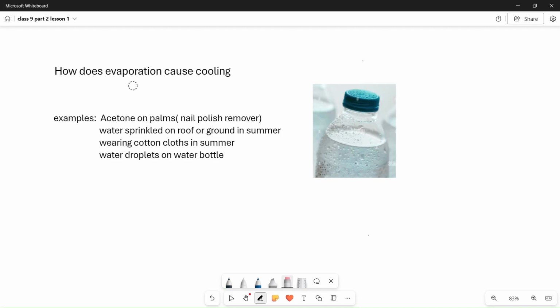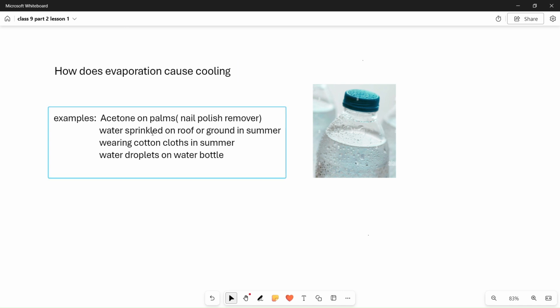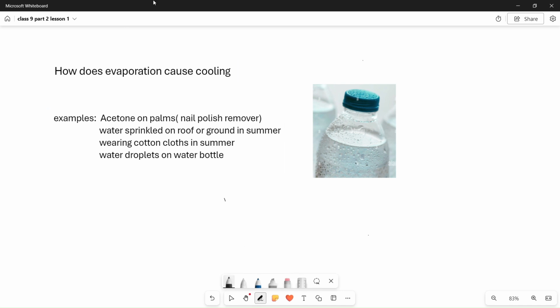Okay. So the last concept: how does evaporation cause cooling? Yes, evaporation makes the surroundings cool. How? Let's see. Suppose you take a bowl of water and put it in the hot summer, then the water will evaporate, right?